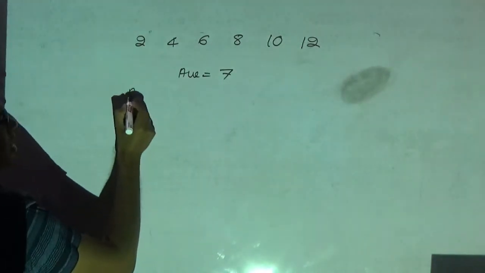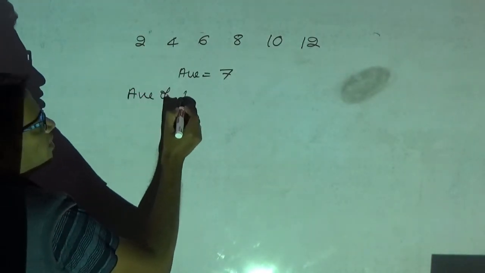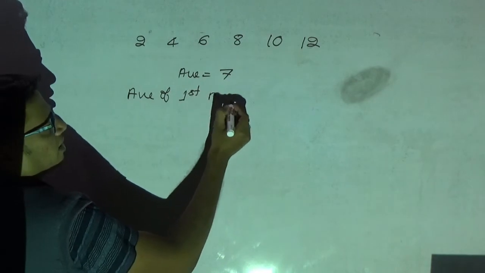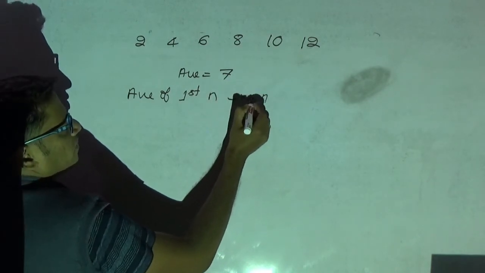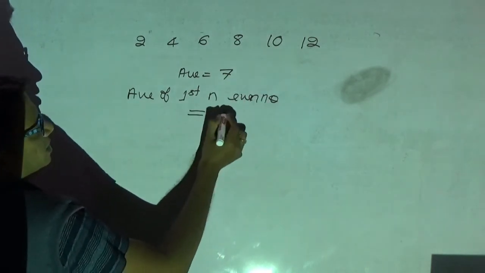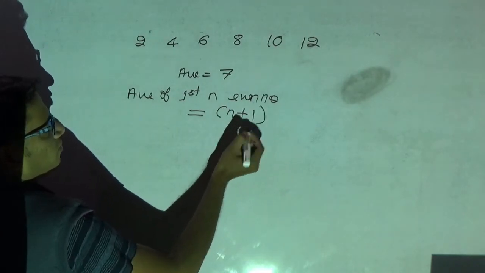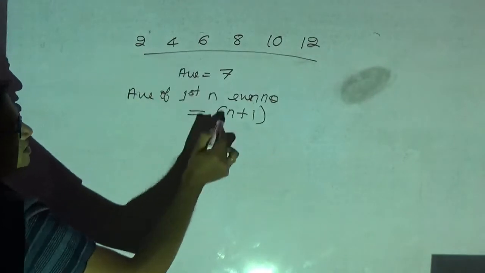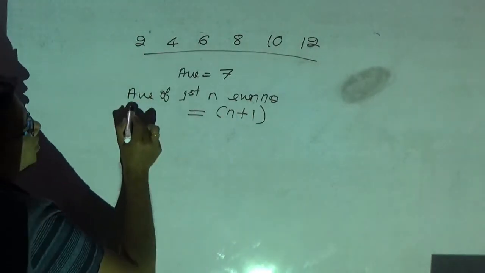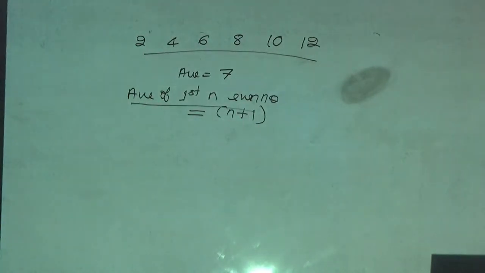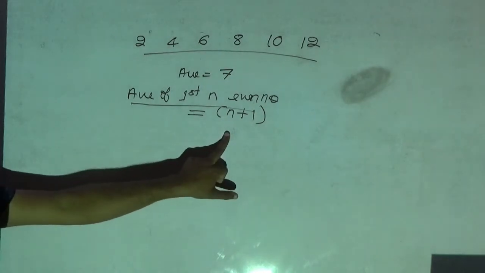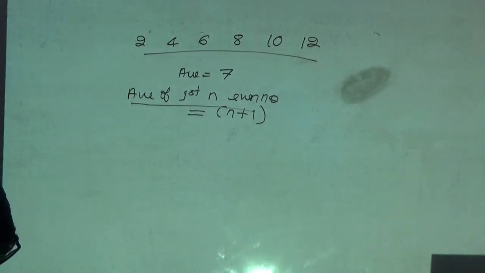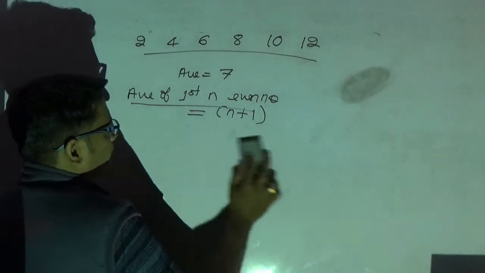The average of first n even numbers is given by the formula n plus 1. See how many samples are there? 6 samples are there. 6 plus 1 is what? 7. Therefore I told the average of first n even numbers is n plus 1. Average of first n even numbers is n plus 1. Okay. Hope you have understood.